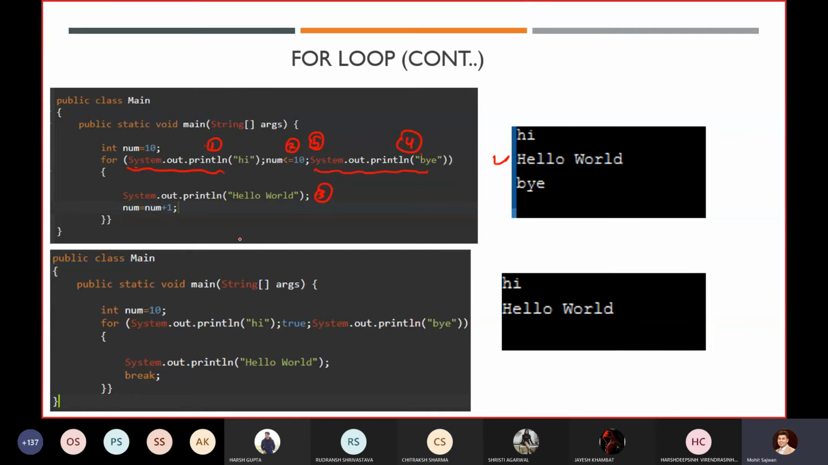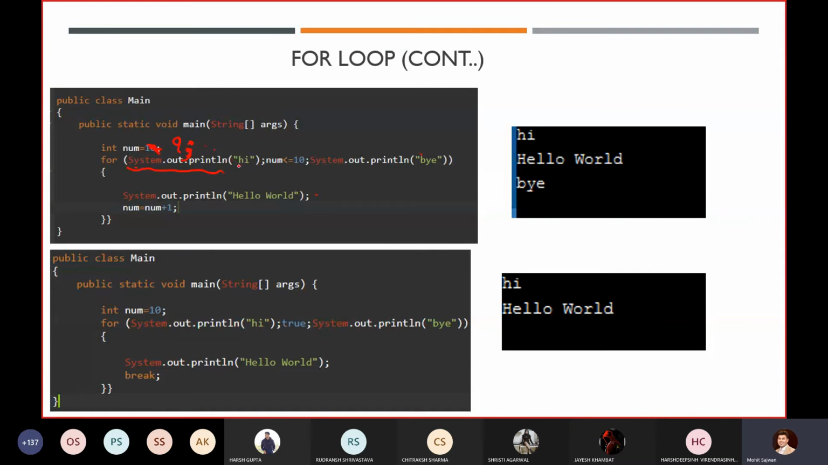Now, sir, what if we put num equals 9, then what will be the output? So now the question is, if instead of 10 we write 9 for num, this is your question. Yes, sir. Okay, so see how our program gets executed.